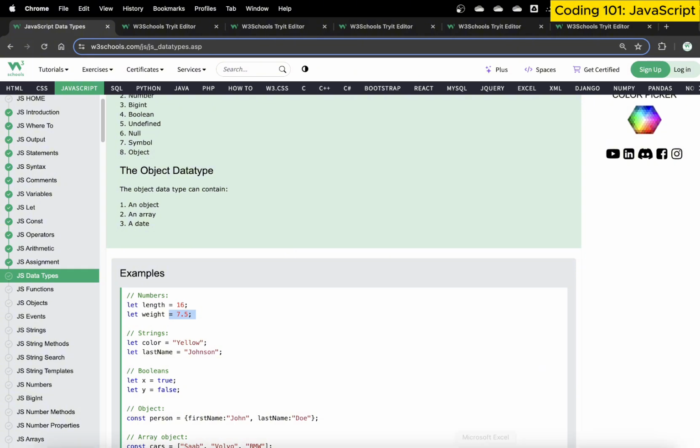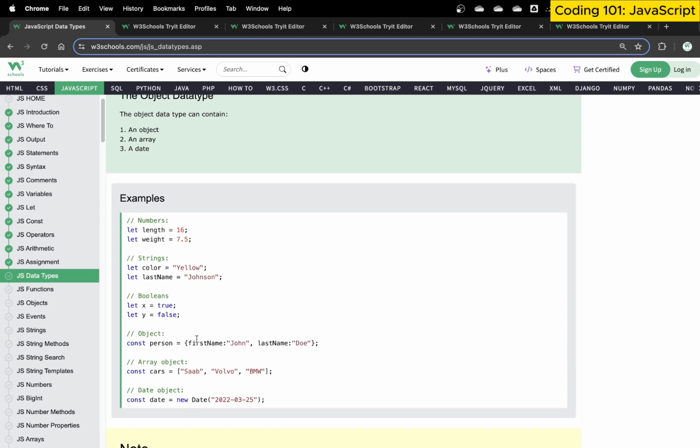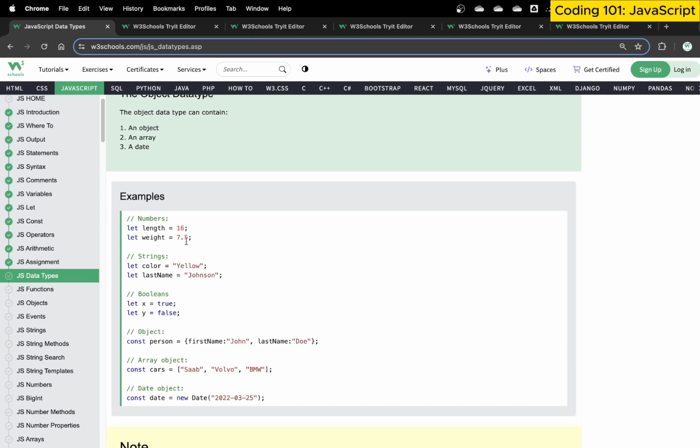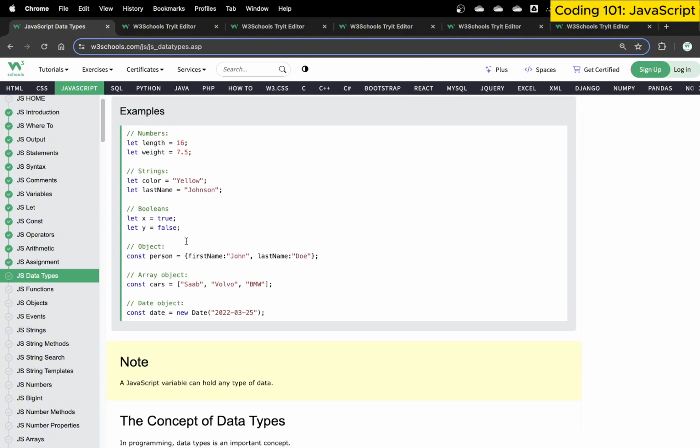Okay, so whenever we are using them, JavaScript uses them automatically. We don't have to worry about them. We just use the data, but we have to note the type of it. So this is what we refer to as standard data types.